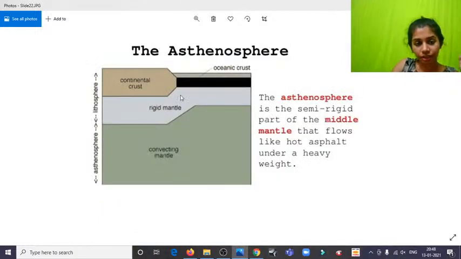And what is the asthenosphere? The top part, only this much, consists of the oceanic crust. For example, this is the continental crust, and till here are the oceans, so they lose that much height. And here is the mantle, and this whole part is the mantle. This is the uppermost part of the mantle, and this is the lowermost part of the mantle. The asthenosphere is the semi-solid part of the middle mantle that flows like hot air under the heavy weight.